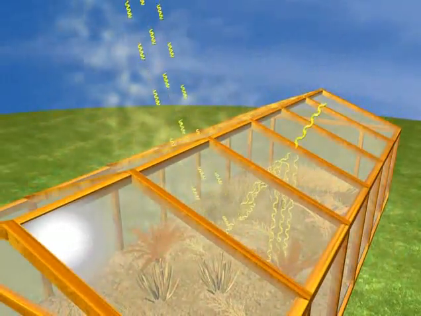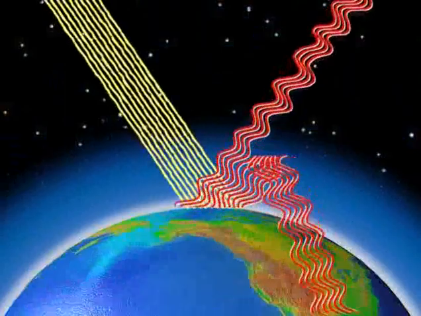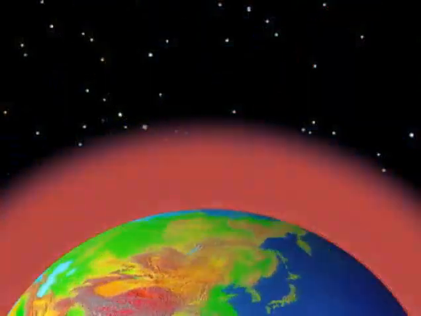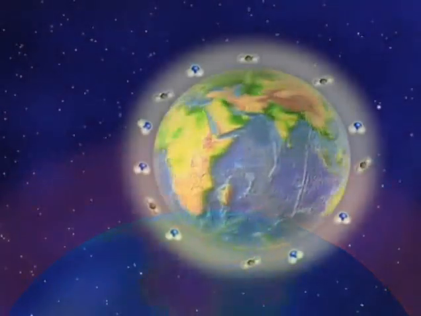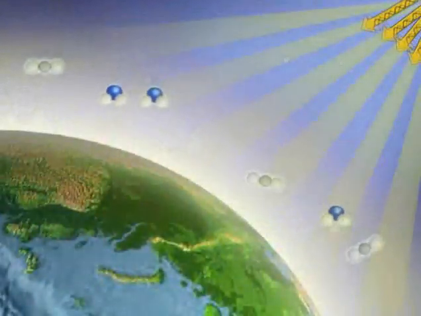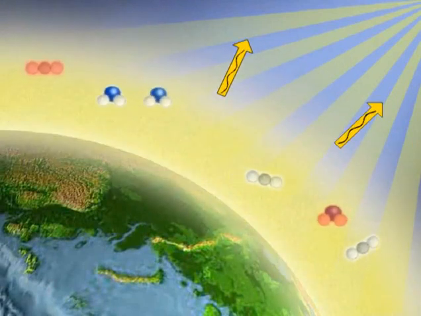Here, the solar radiation from the sun passes through the Earth's atmosphere and is absorbed by the surface of the Earth, causing it to warm up. Part of the absorbed energy is then re-radiated back to the atmosphere.